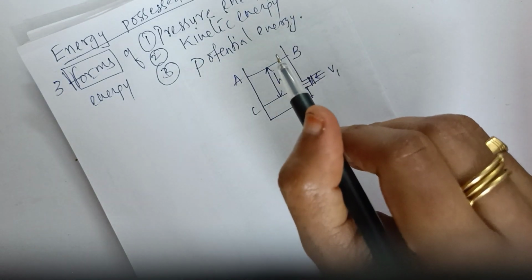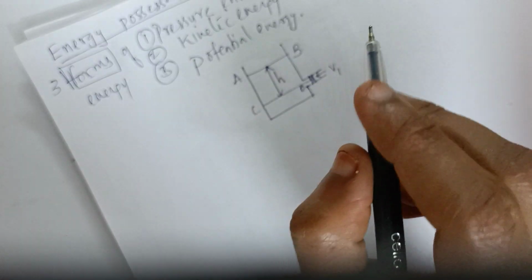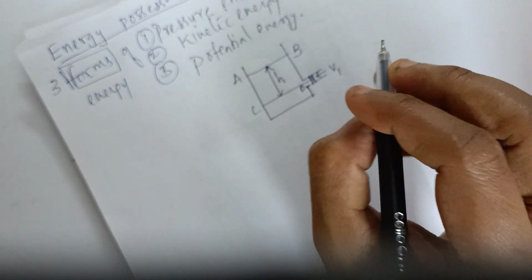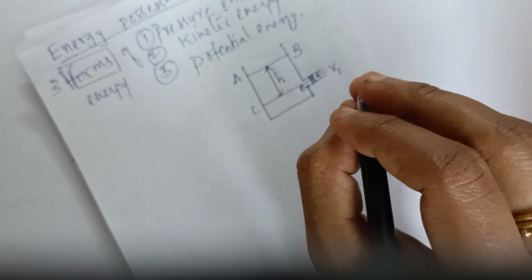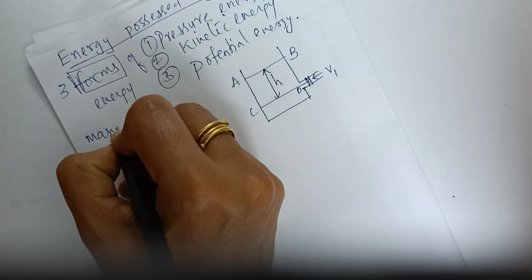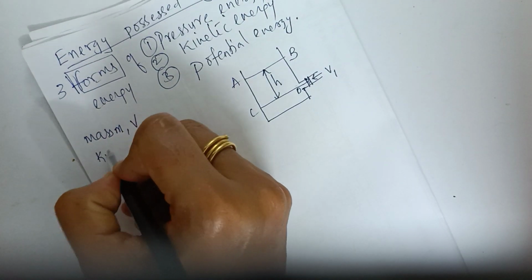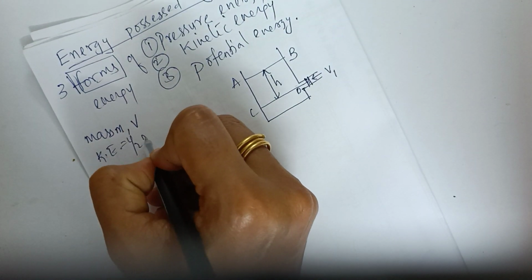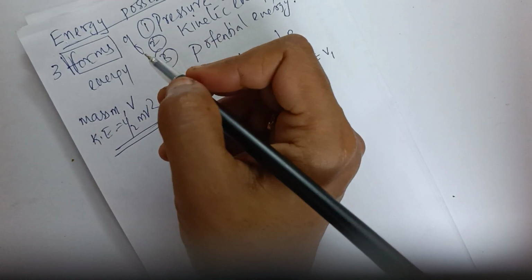As we know, kinetic energy means the liquid has inertia, that is, something that resists its motion. Whenever a body is moving, it has kinetic energy. If the mass of the liquid is m, flowing with a velocity v, then kinetic energy is half m v square. For unit mass, kinetic energy is half v square.